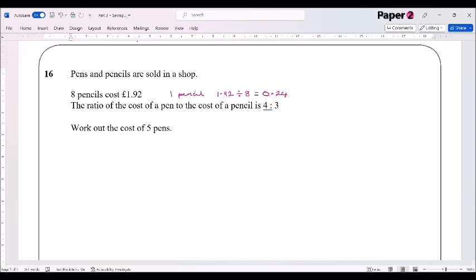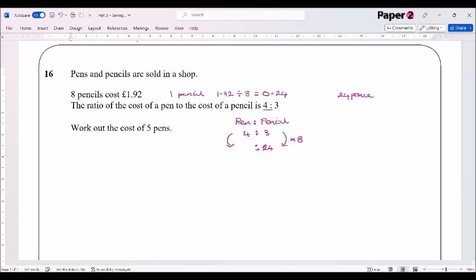The ratio of the cost of a pen to the cost of a pencil. So we know that a pencil costs 24 pence. The ratio of pen to pencil is 4 to 3. And so if the cost of a pencil is equal to 24, clearly we can see here that to get from there to there is multiplying by 8.